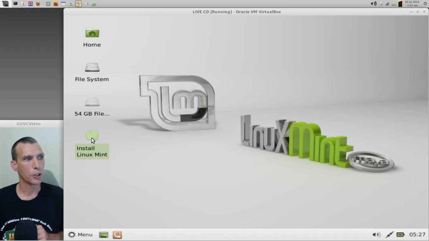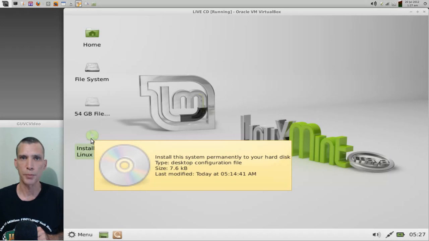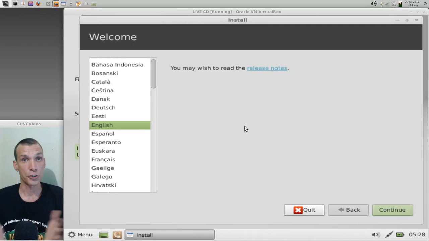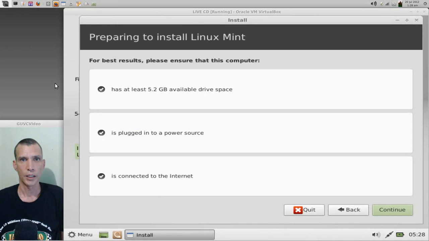We're going to go ahead and select to install Linux Mint by double-clicking on it. The first thing that the installer is going to ask us is which language we want to install it in. Obviously, I want to select English. Next, the installer is going to probe and make sure that some conditions are met for installation. It wants to make sure you've got at least 5.2 gigs of file space available, that you are plugged into a power source if you're using a laptop, and that you are connected to the internet. This way it can download any language packs or anything else it feels your system may need. So we just go ahead and press continue at this point.